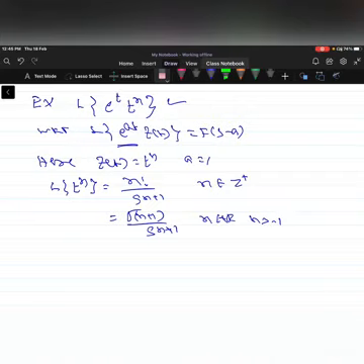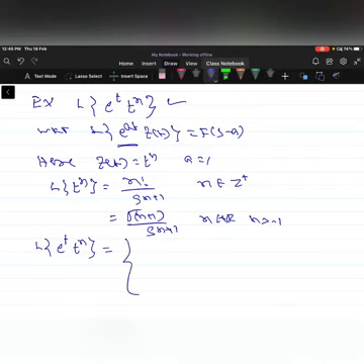So now by using the property, Laplace of e power t into t power n can be written as follows, where a is equal to 1 here. Wherever s is there, just put s minus a. It means a is equal to 1 here.